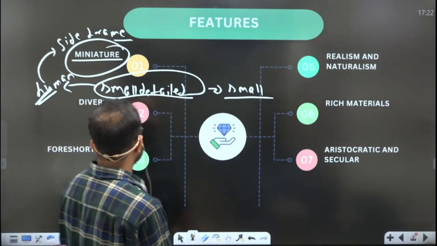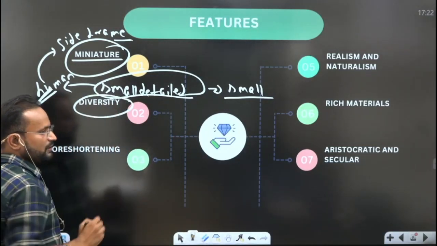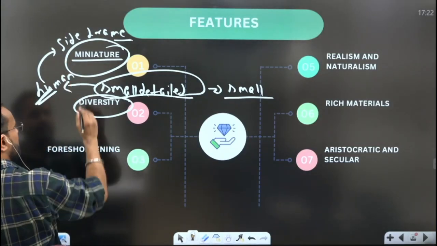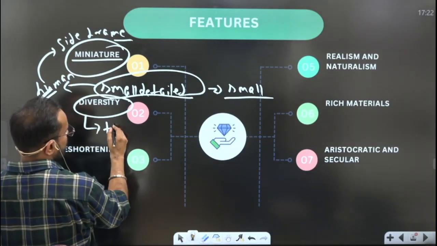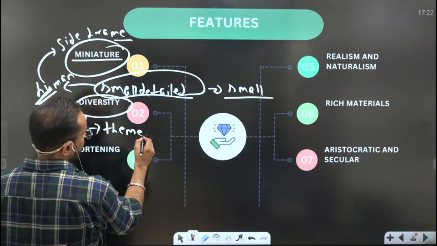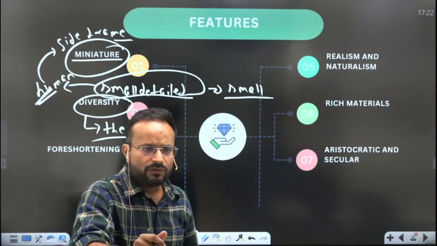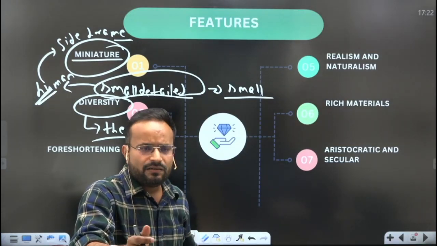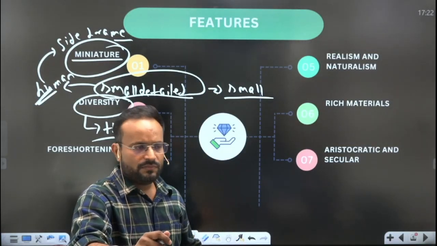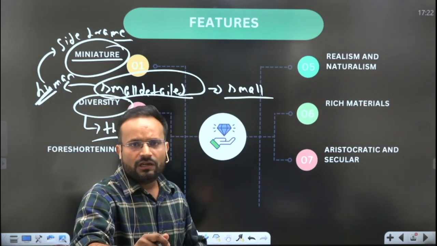Then the second feature you could see is the diversity. What actually is this diversity part? That is the diversity of the themes. So Mughal paintings are never regarded to be based on a single theme, that is religious or maybe royal or something like that.